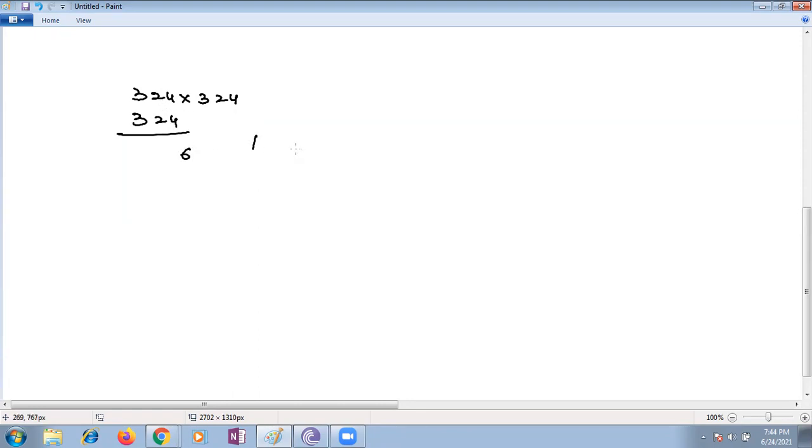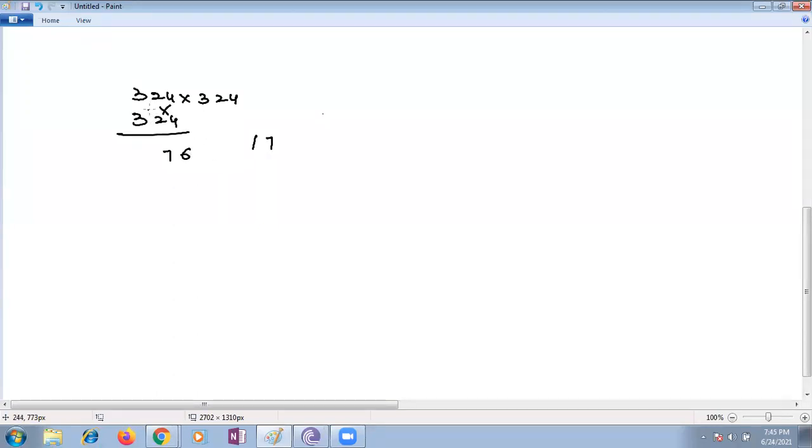Small cross you have to do. Small cross means 2 ones into 4 place and 2 into 4, which is 16. 8 plus 8, 16. 16 plus 6 plus 1 is 17. So the next step is the third step.